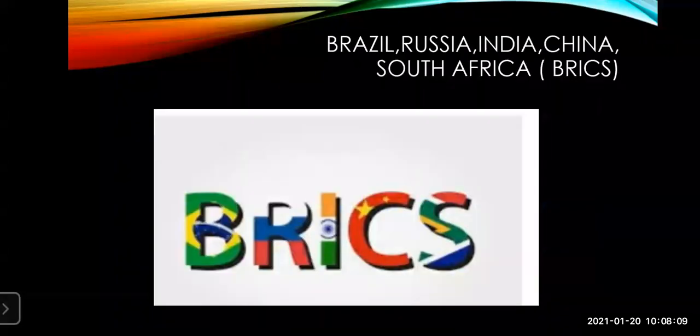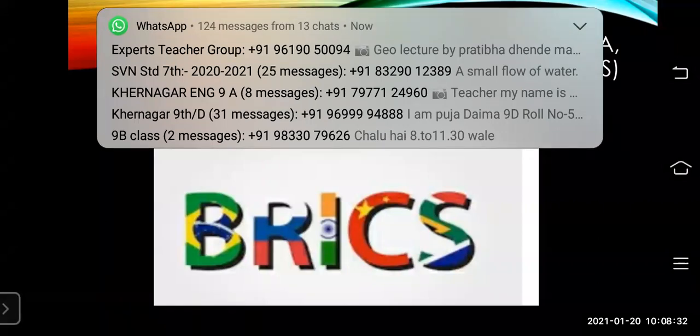Moving ahead to the last type of organization, that is BRICS. Now, which countries are there? This is formed by 5 countries: Brazil, Russia, India, China, and South Africa. So now we are having a dispute. In those days when this organization was formed, we were not having a dispute with China. That is why we are also a member of BRICS.